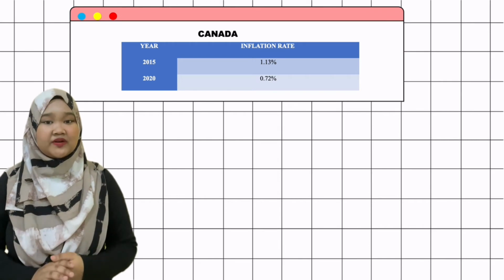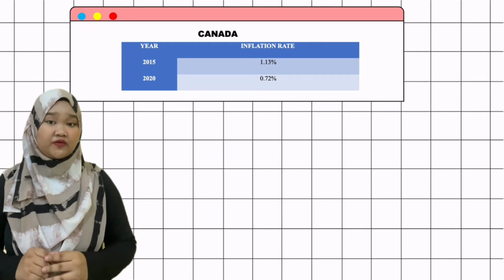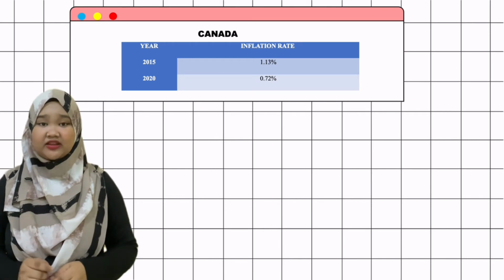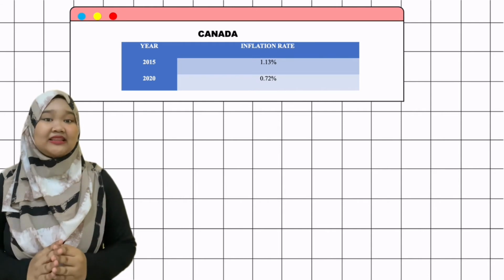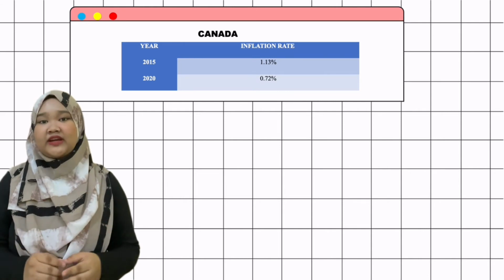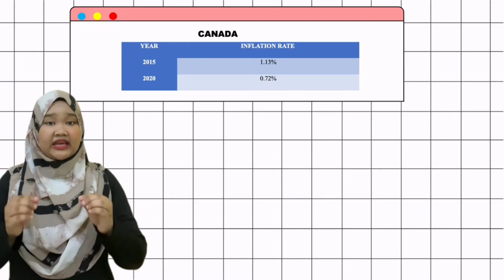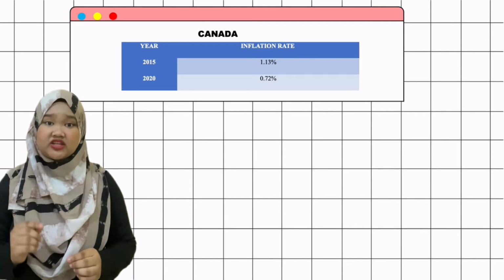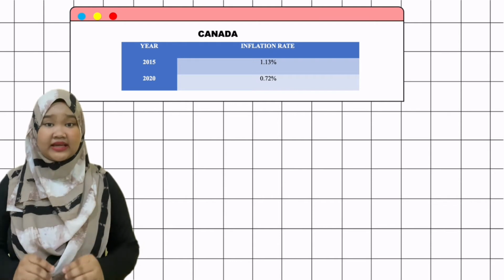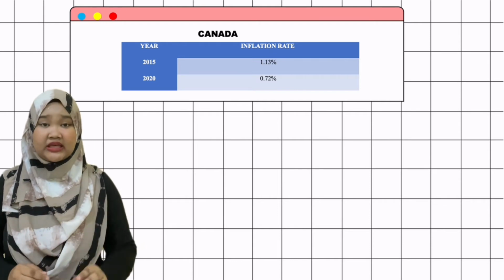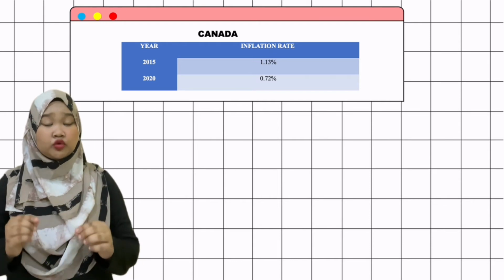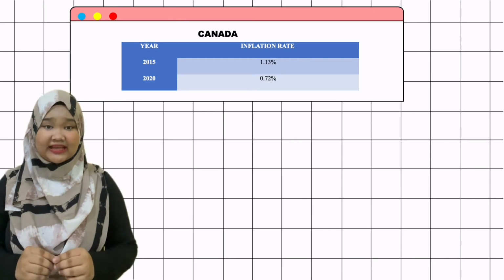The table above illustrates two different years of inflation rate, 2015 and 2020. As stated in the table, for the country of Canada, we can see that in 2015, Canada had a very high inflation at 1.13%, while in 2020, Canada slowed down to 0.72%.